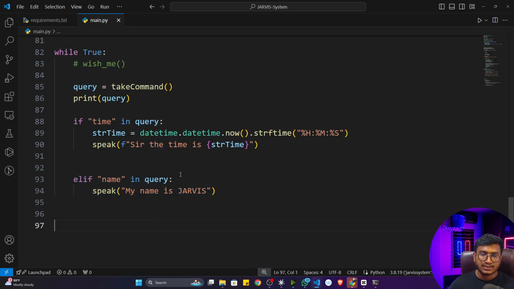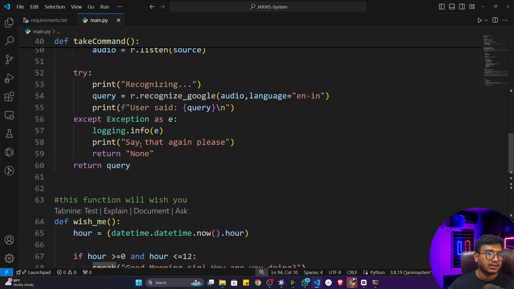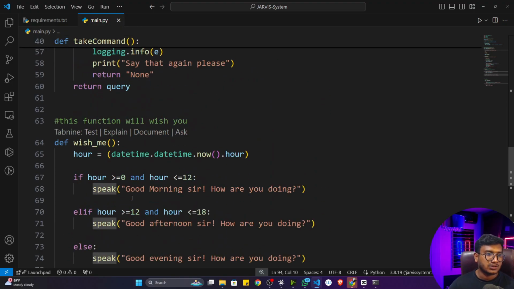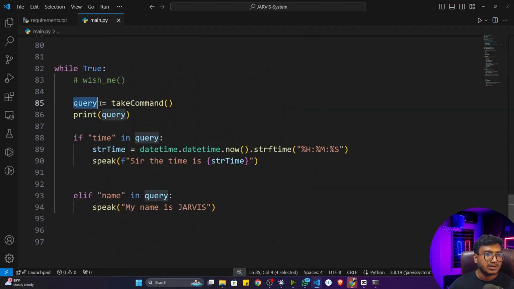Everything I'm writing as a condition, I'm using a speak function again and again. And every time I use this take command function, it will keep on listening. Whatever query the user is asking, it will match the condition, and if one of the conditions is matching, it will give you the response with respect to that.